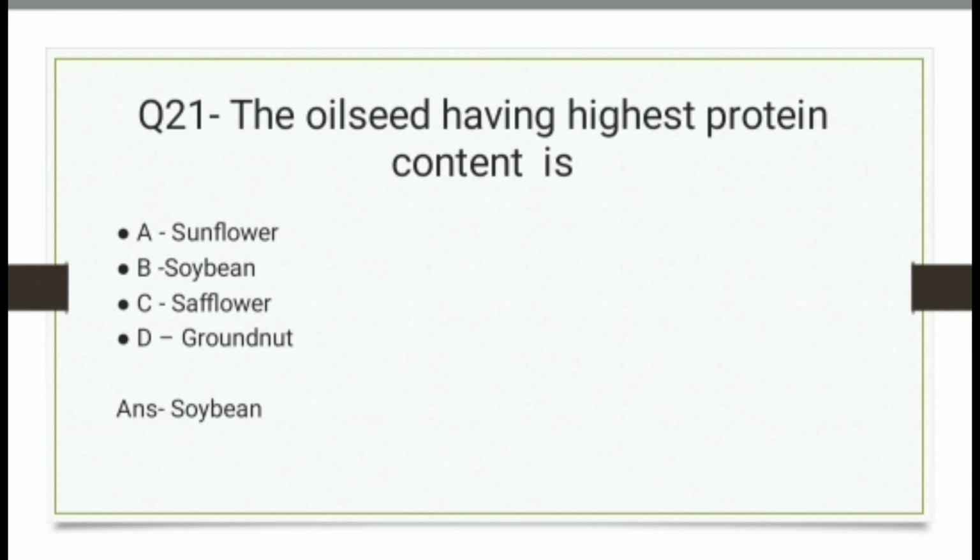Question 21. The oil seed having highest protein content is, and the options are sunflower, soybean, safflower, groundnut. And the correct answer is soybean.